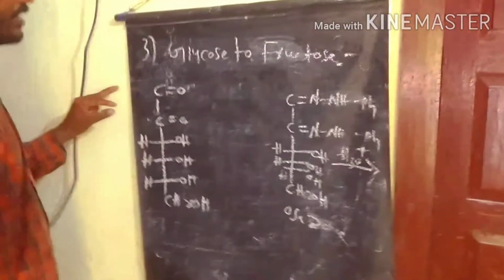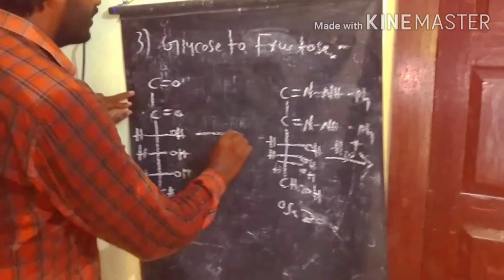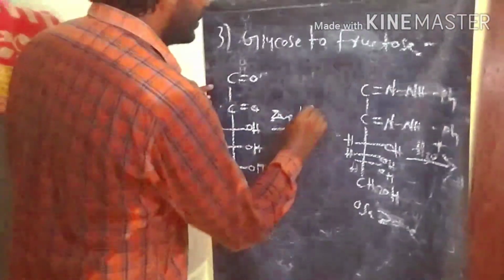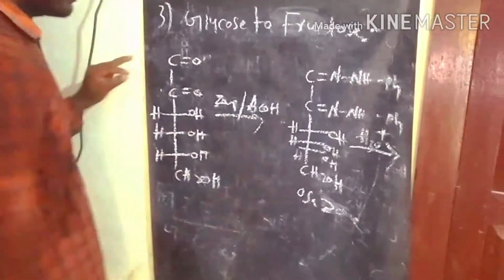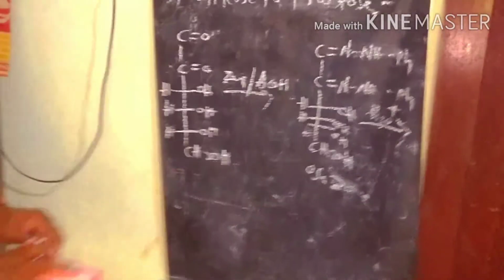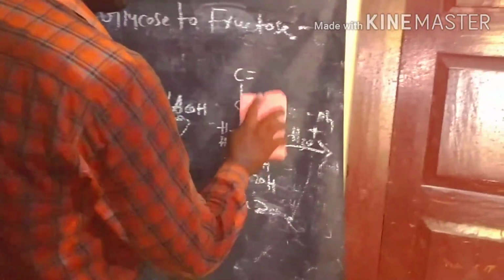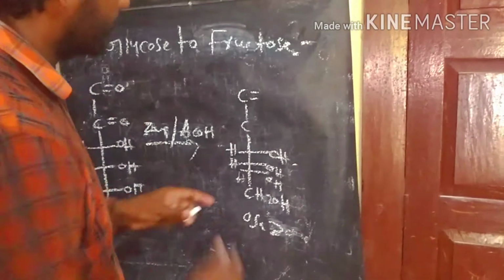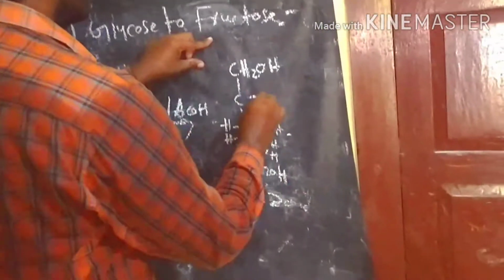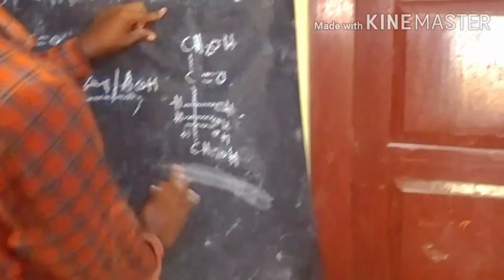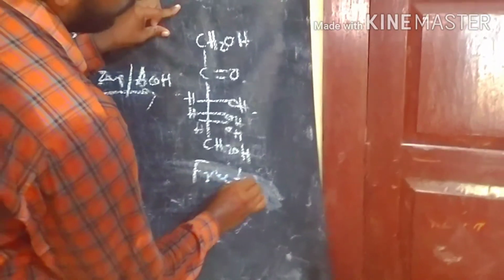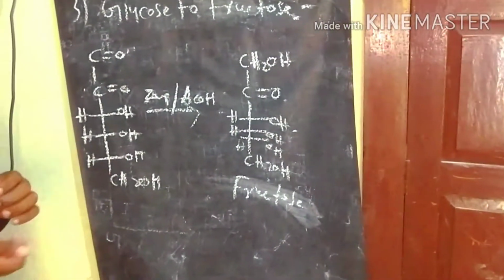After that we get the osone. Then we conduct zinc reduction in the presence of acetic acid to produce fructose as the product. This way we prepare fructose from glucose. So this is the conversion from aldose to ketose, that means glucose to fructose.